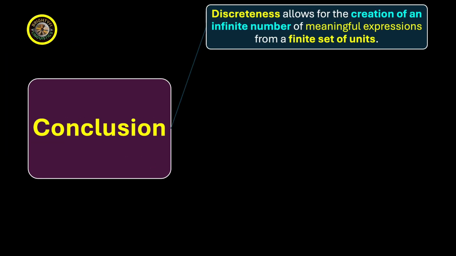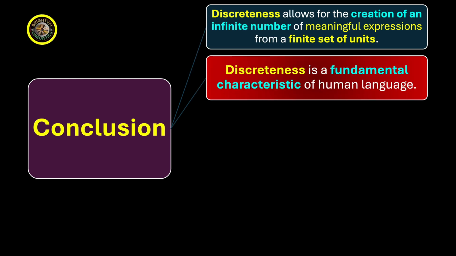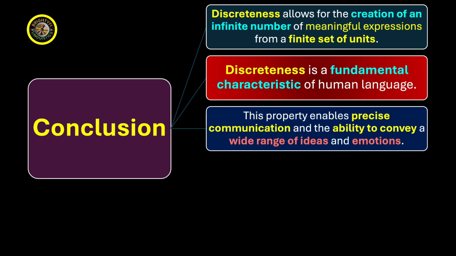So coming to the point of conclusion, what we can say is that discreteness allows for the creation of an infinite number of meaningful expressions from a finite set of units. We have some more ideas. Discreteness is a fundamental characteristic of human language. This property enables precise communication and the ability to convey a wide range of ideas and emotions.